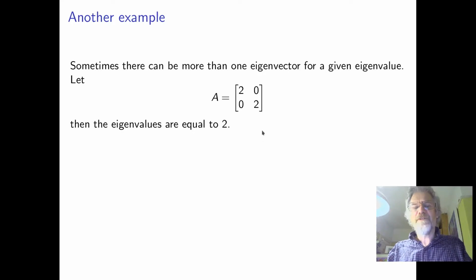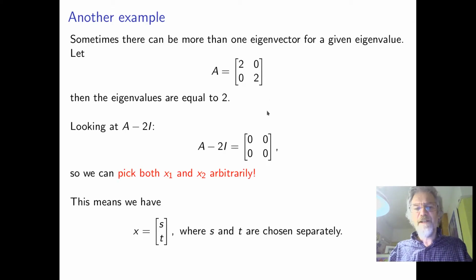Contrast this with a really simple example. This is really just twice the identity matrix. It's got 2 on the diagonals. The eigenvalues are 2 and 2, but in this case, of course, any vector is an eigenvector. So for example, (1, 0) and (0, 1) are both eigenvectors. But actually, you can see in this case, any vector is an eigenvector.